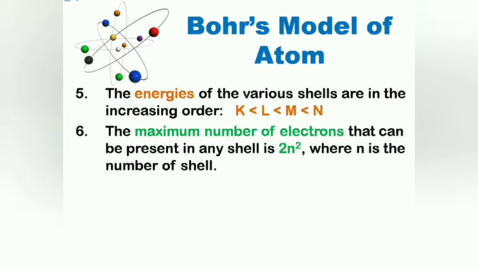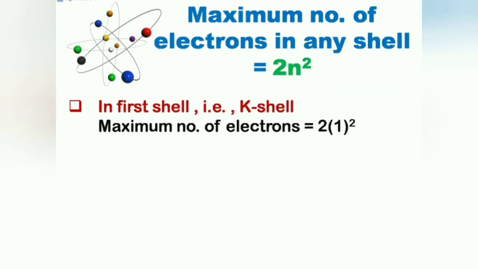The maximum number of electrons that can be present in any shell is 2n², where n is the number of shell. For example, if we want to know the maximum number of electrons that can be present in first shell, then we will put n equal to 1 in formula 2n². And 2 multiplied by square of 1 is equal to 2.